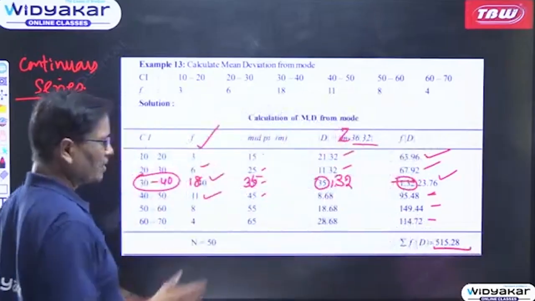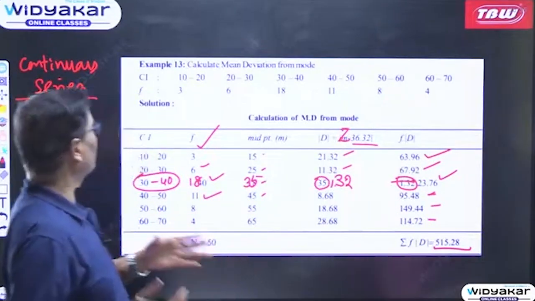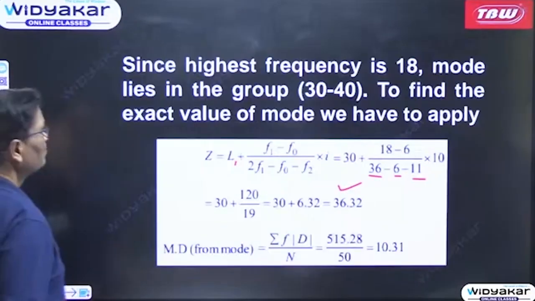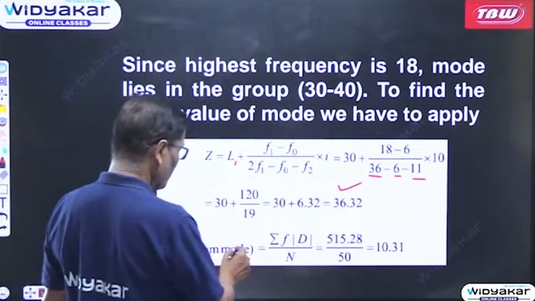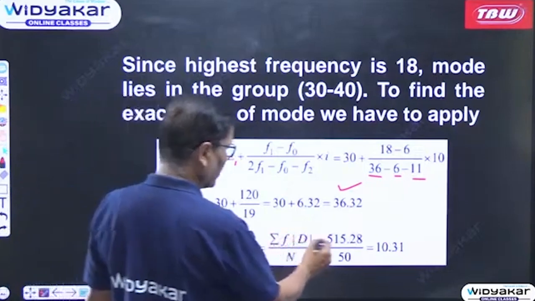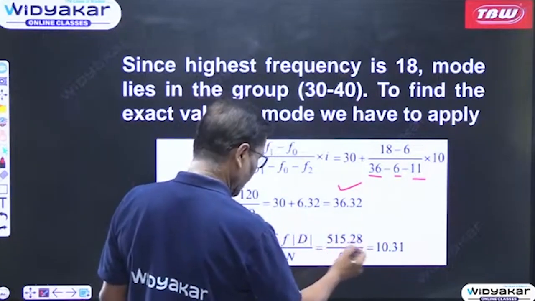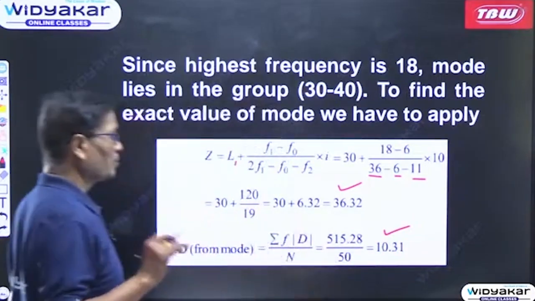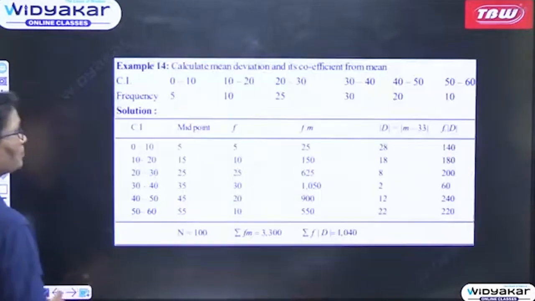Once you get this, it is divided by n, and it gives us the mean deviation. The mean deviation from mode is summation f d, that is 515.28, divided by 50, which is equal to 10.31. This is the absolute value.